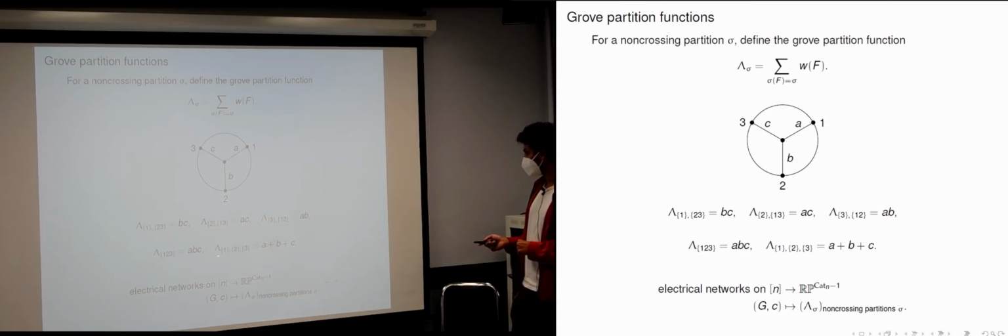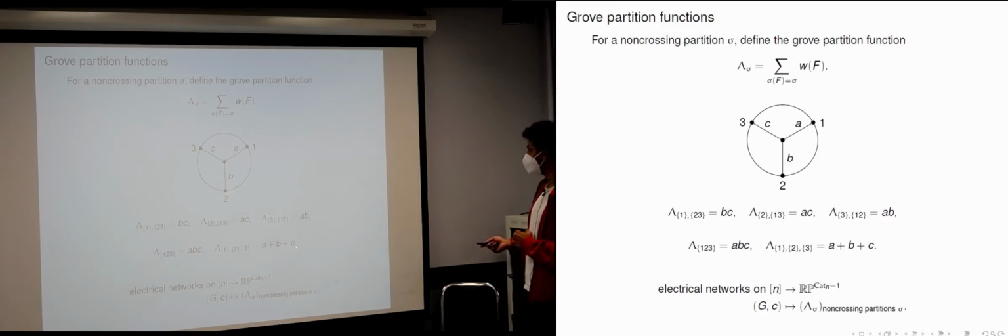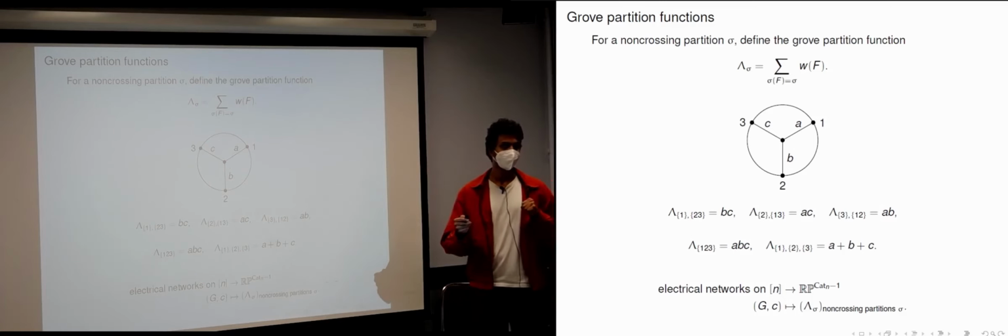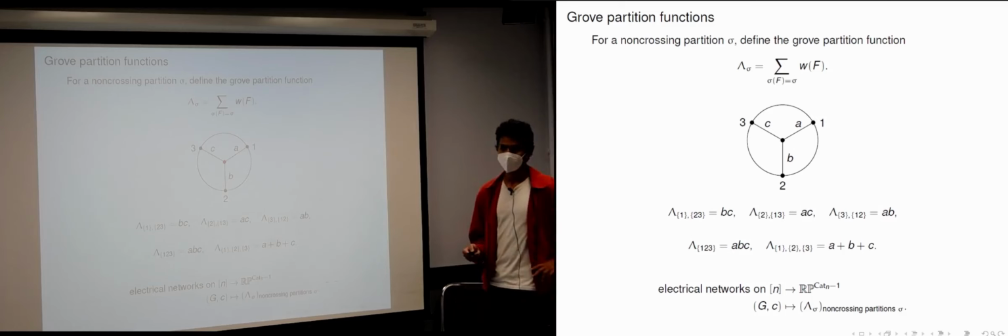So let's look at, say, this one, for example. So lambda, where 1, 2, and 3 are all in distinct parts, is going to be A plus B plus C, because there are three groves on this network that have this particular boundary partition. So this vertex in the middle, because each connected component of the grove must be connected to the boundary, must be connected somewhere to the boundary, and it has to be connected to exactly one of these boundary vertices, because the partition you have is 1, 2, 3.